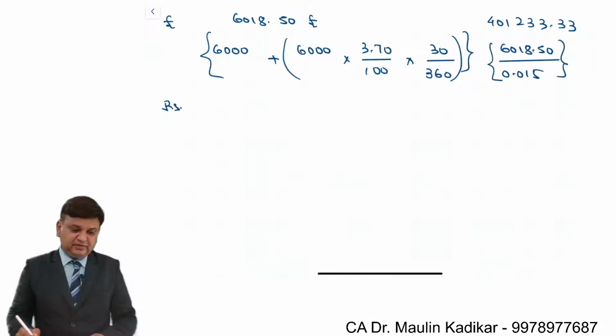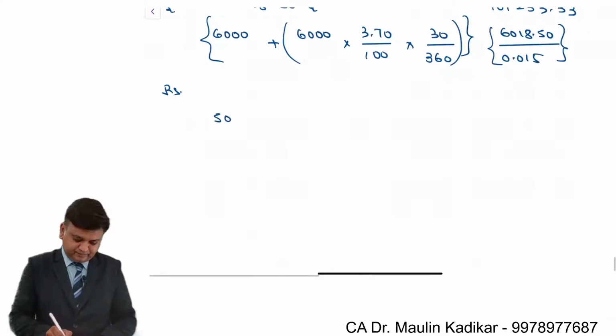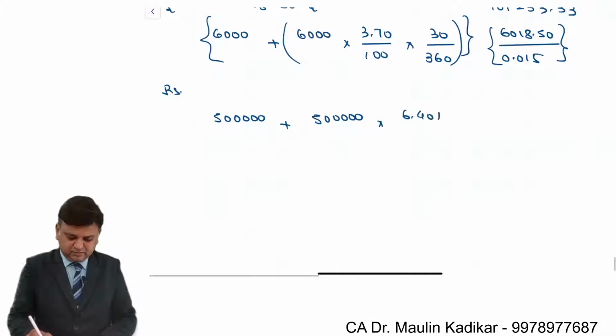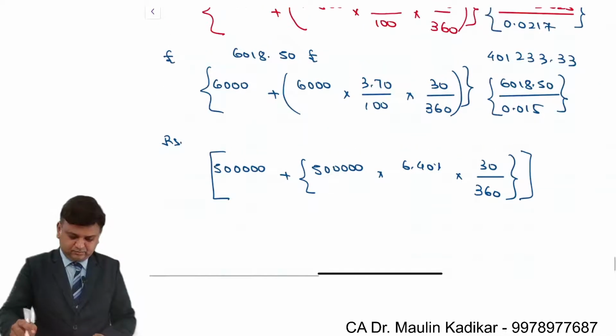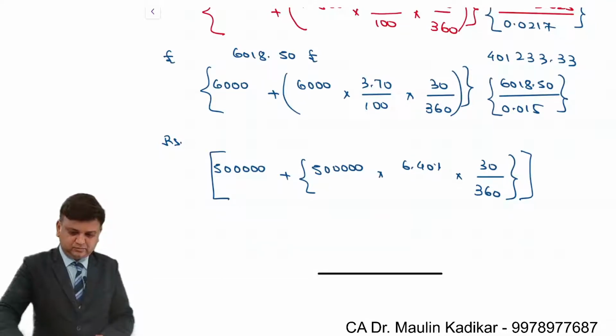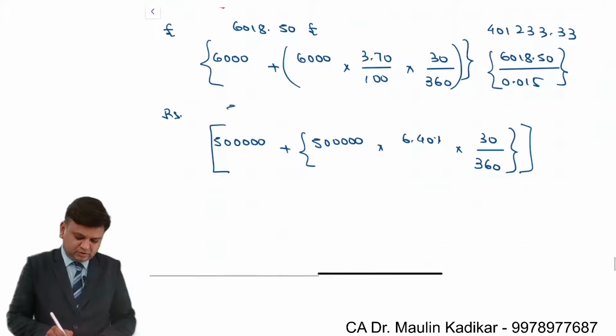For rupee currency, there will be repayment: 5 lakhs plus 5 lakhs into 6.4% into 30 divided by 360. That comes to 5,02,666.67.